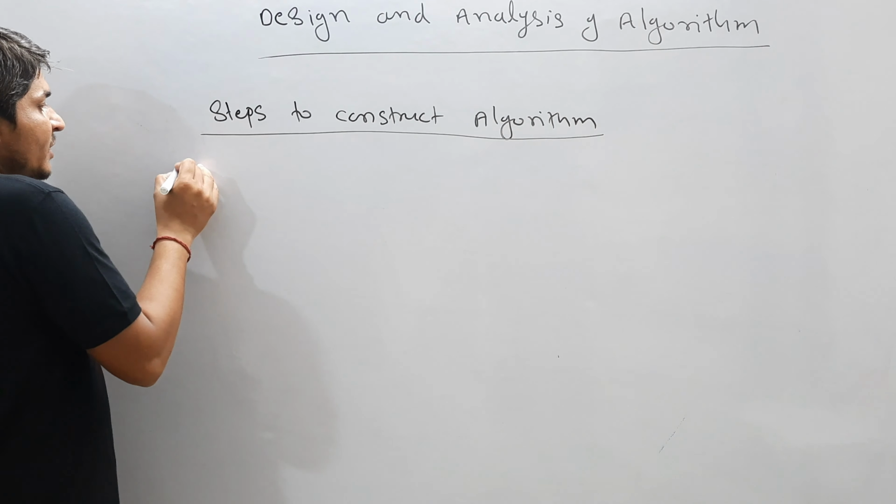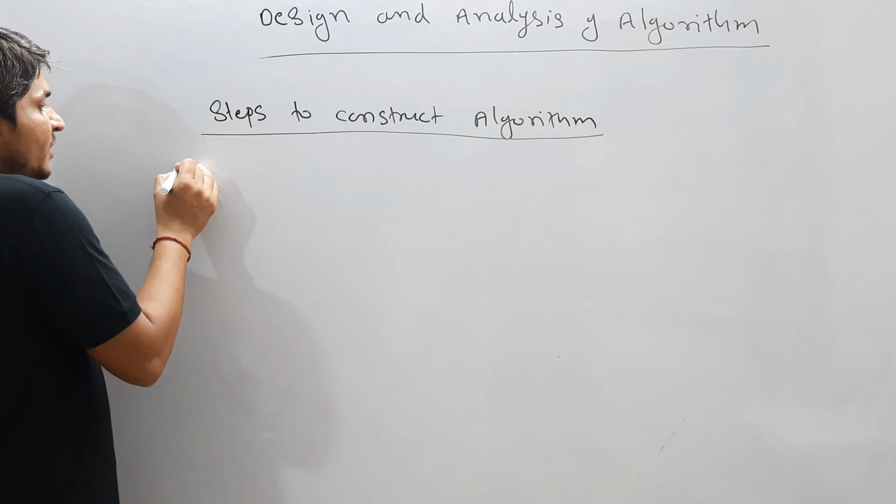Now let us discuss the analysis. What is analysis? At the beginning of the lecture, we have already discussed it. Out of some algorithms, let's say we have several and we want to choose the best algorithm. Then we do some analysis. So what is the meaning of analysis? It is based on two parameters. What are those two parameters? Time complexity and space complexity.